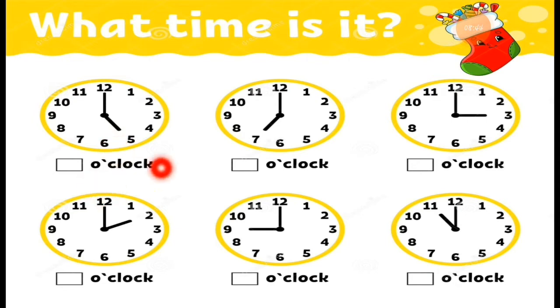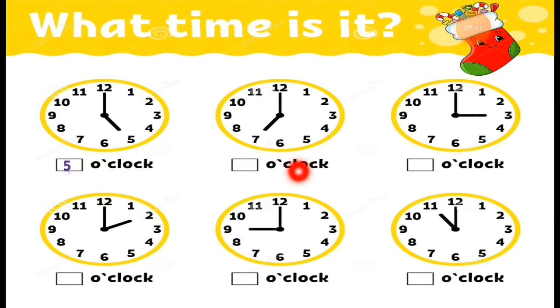So o'clock is written because the minute hand is on 12. The long hand is pointing to 12, which means o'clock. But you have to check the short hand, the hour hand. It is pointing to 5. So you can write down: it is 5 o'clock. We can read this as: it is 5 o'clock.